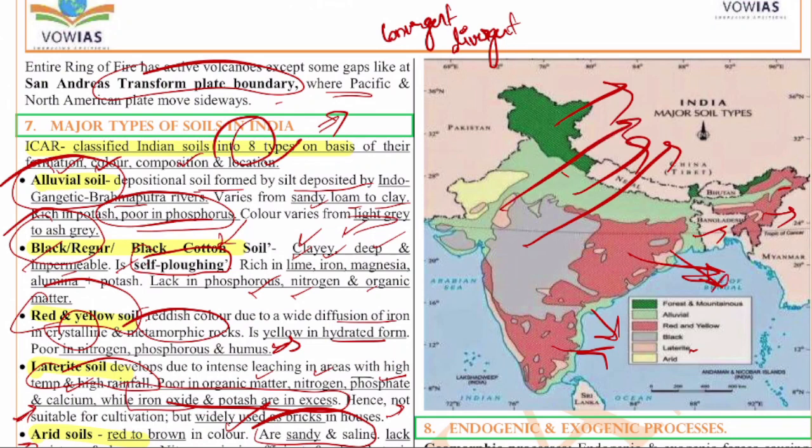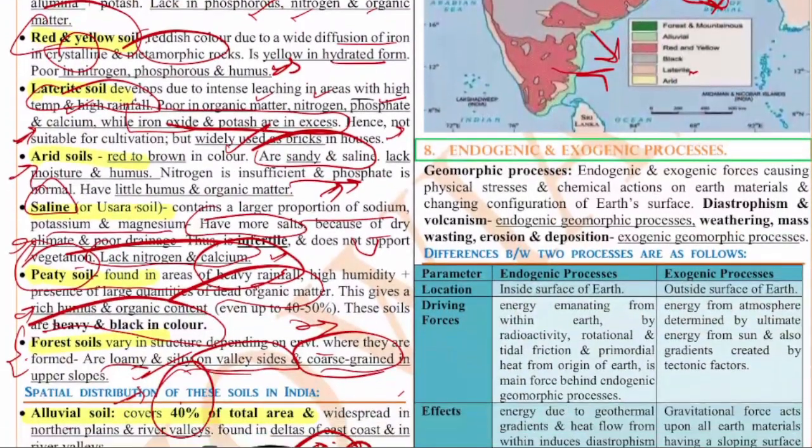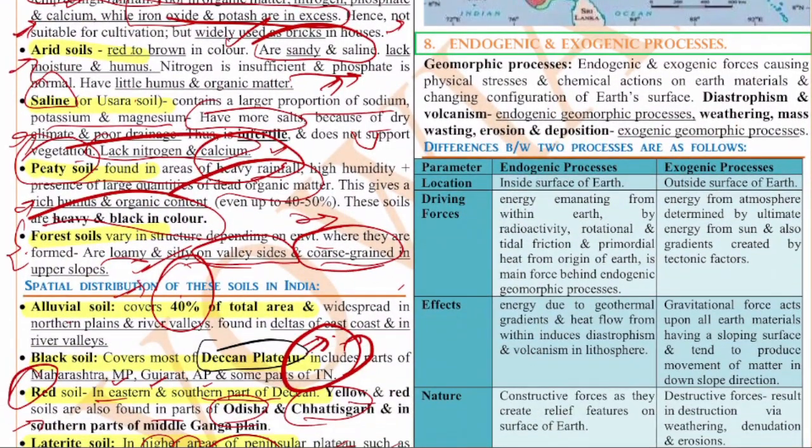Now let's move on to the 8th question. The 8th question is based on endogenic and exogenic process. So next is this endogenic and exogenic process. If you see, endogenic processes are the processes which occur inside the earth and exogenic processes are the processes which occur outside. That is the major difference.